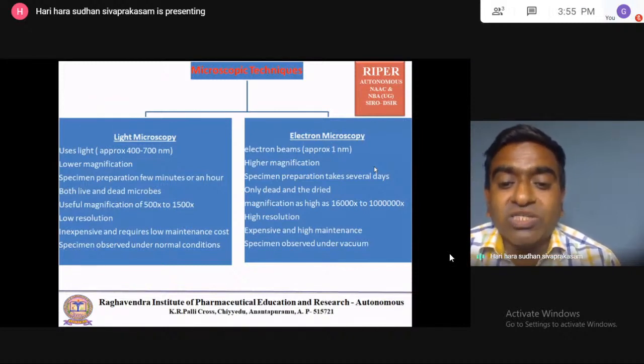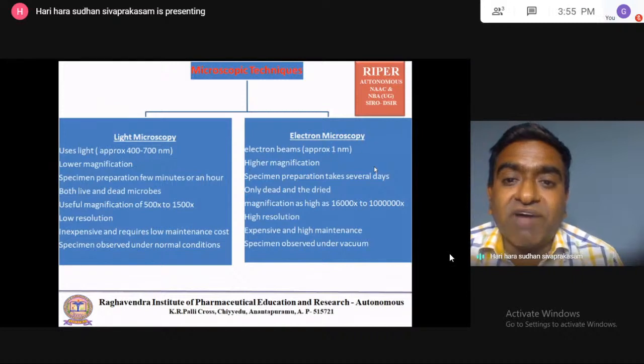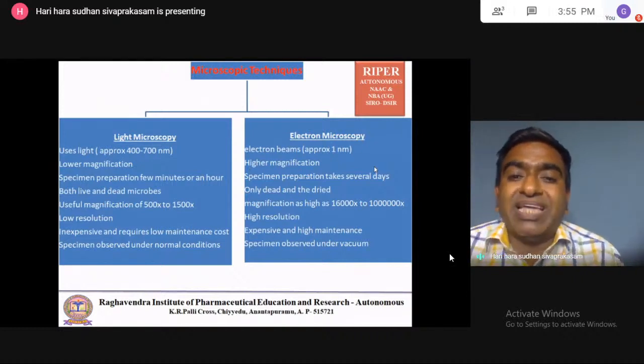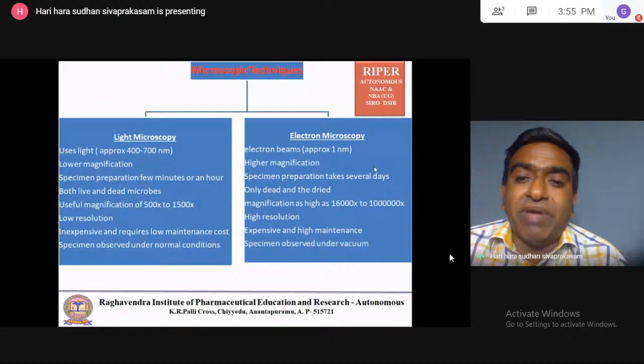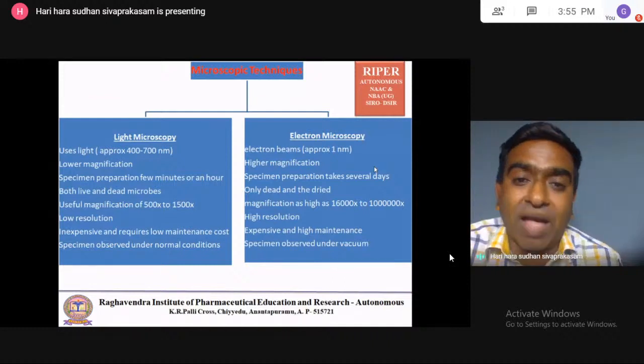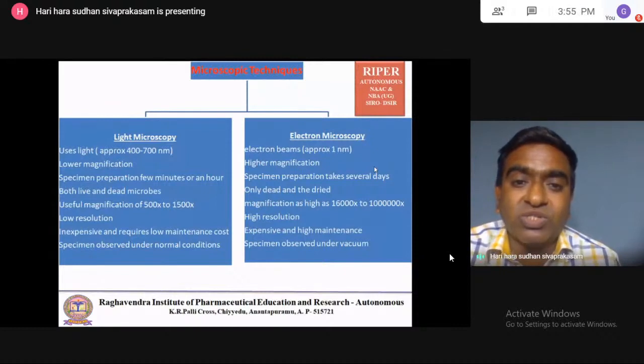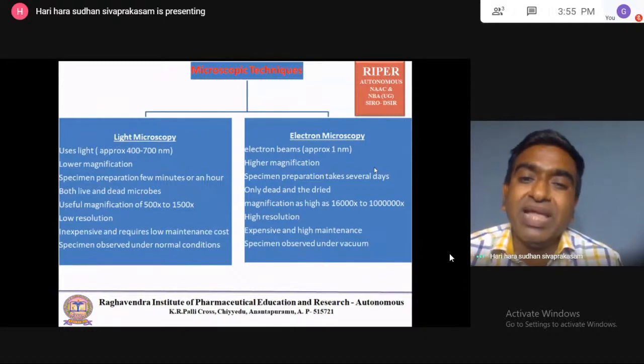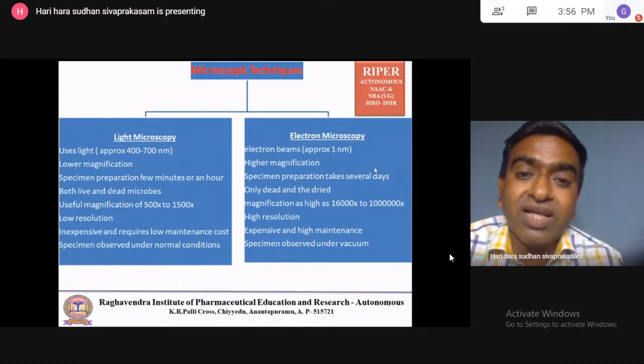Then resolution power. If you take a 5 MP camera, as you might have seen in a mobile, the image produced will have some blur effect. With a 64 MP camera, the high resolution picture will be crystal clear. For mobile phone cameras, they talk about megapixels. Like that, light microscopy has lesser resolution, while electron microscopy has higher resolution and a crystal clear image can be generated.